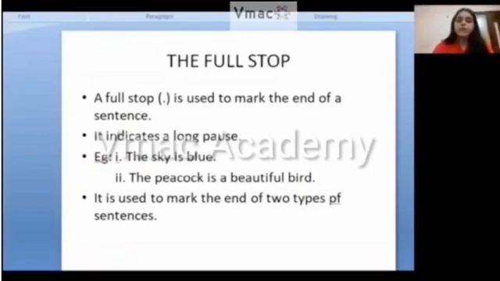Understood? For example, the sky is blue. The sentence is finishing, so I will end it with a full stop. The peacock is a beautiful bird. Again, I will end it with a full stop. It is used to mark the end of sentences. So I am writing a paragraph. In a paragraph there are so many sentences, so every sentence will end with a full stop.